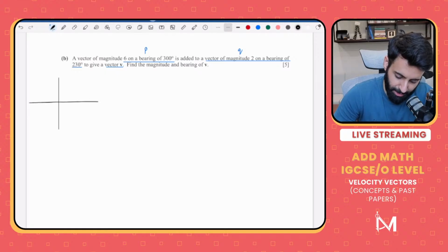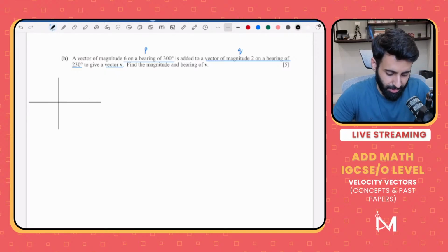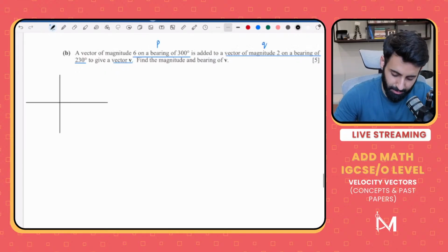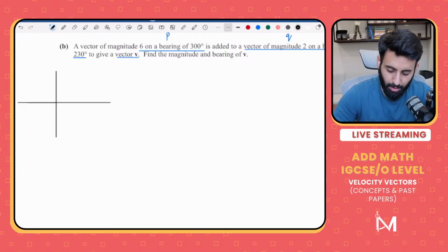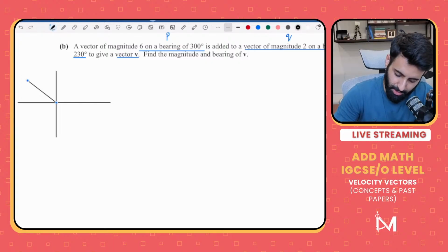So vector p has magnitude 6 and is on a bearing of 300 degrees. So what will that look like? Let's have a look. So this is north, this is east, bearing is 90 degrees, south bearing is 180 degrees, west bearing is 270 degrees. So here is 300 degrees. Remember, bearing is measured from the north in a clockwise direction. So it's always measured from the north in a clockwise direction. So here is 300 degrees.